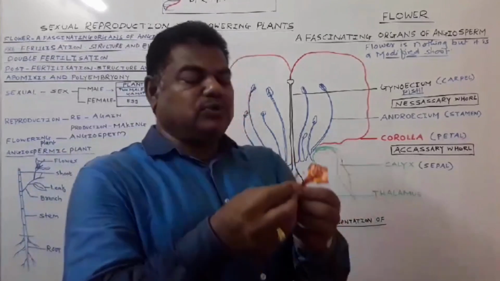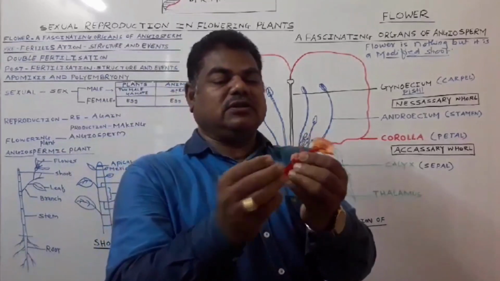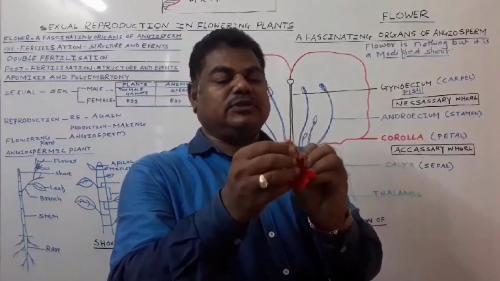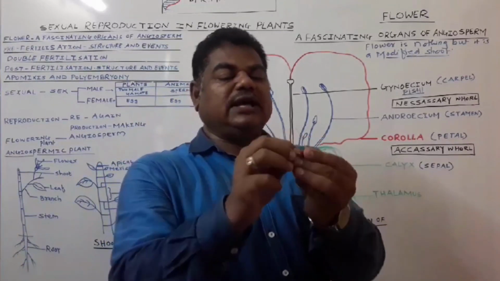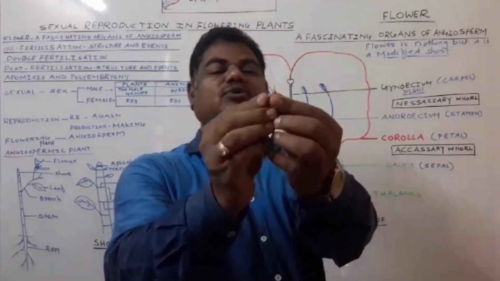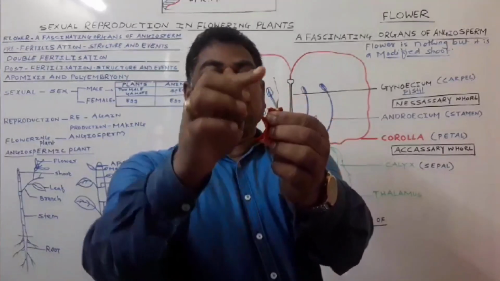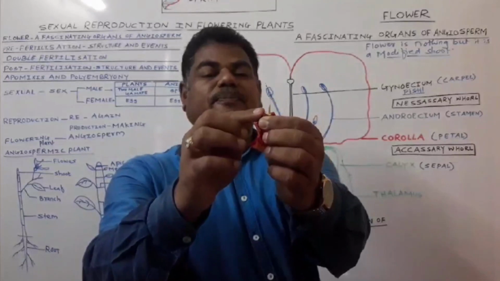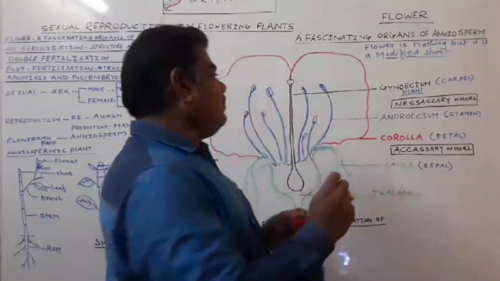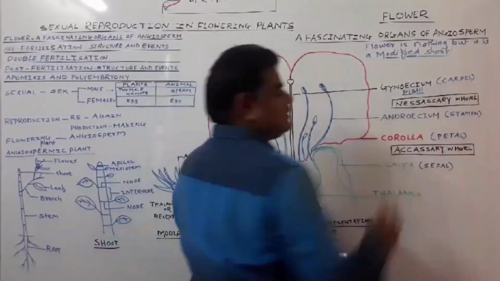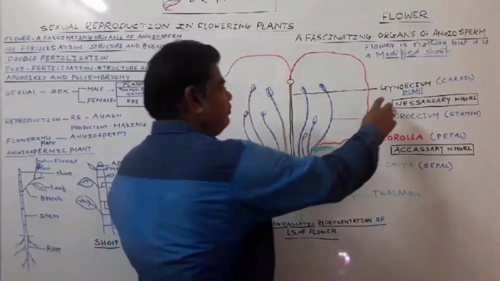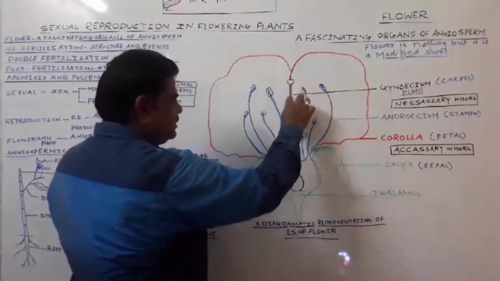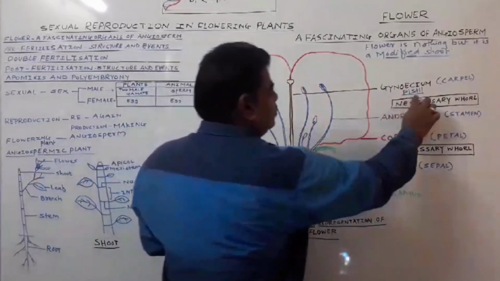Then the next, innermost whorl of this flower, this one, we call the gynoecium. And one member of the gynoecium we call a carpel. This gynoecium is also known as the pistil.